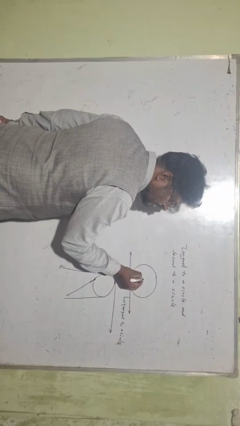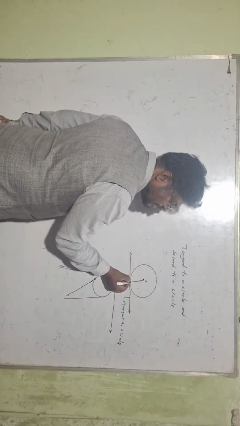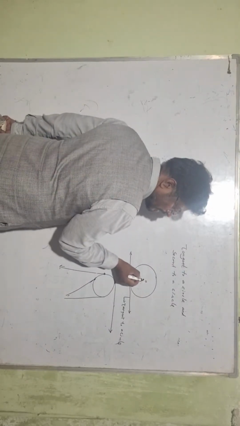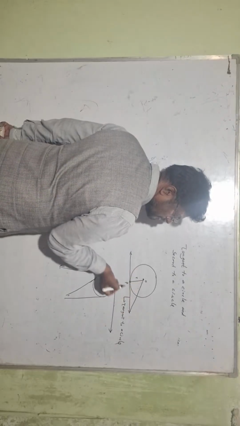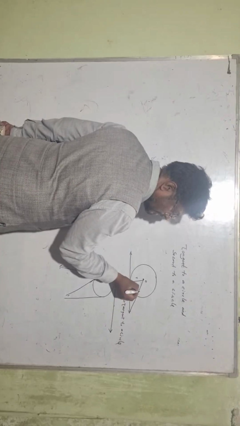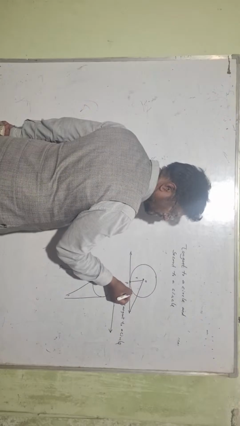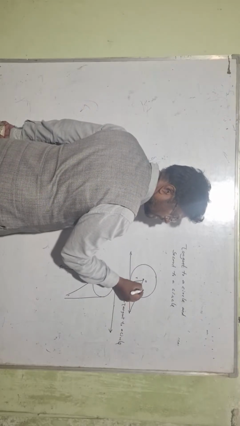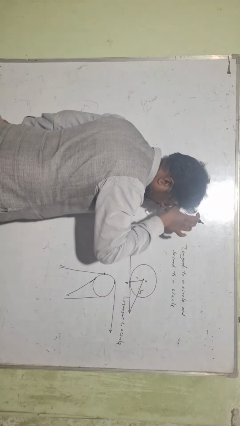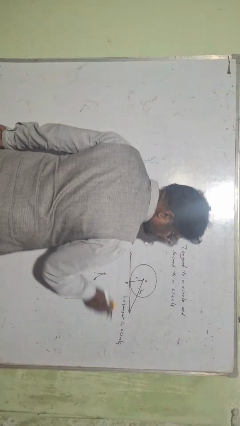Now here this is the center of the circle. The radius is perpendicular to the tangent, and the line joining these will give a right angle triangle. Here we can easily find out R, and this is a right angle triangle with hypotenuse, adjacent side and opposite side. We'll see that. This is what a tangent is.